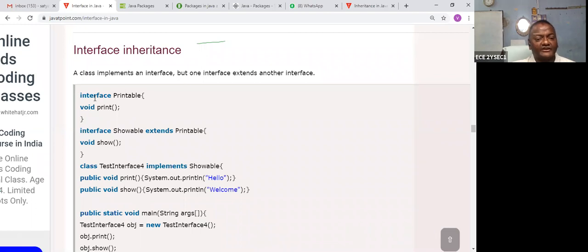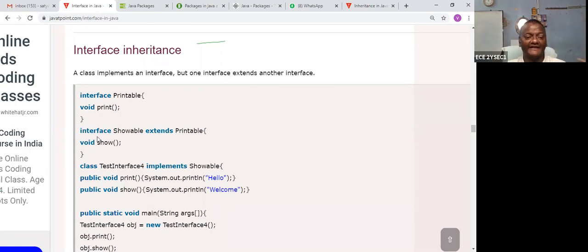Let us take this as an interface, and here there is an abstract method print. Now the interface Showable, which can interlink to the parent interface, so it extends Printable. In a class, you write a class name, the child, extending from the parent.